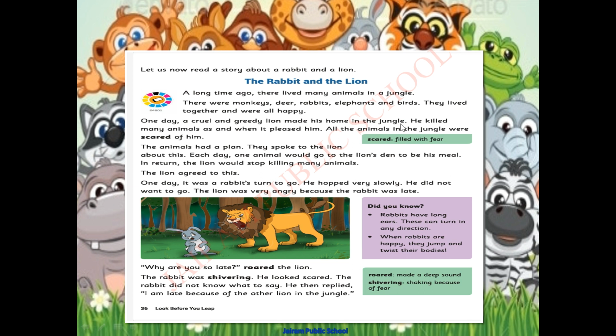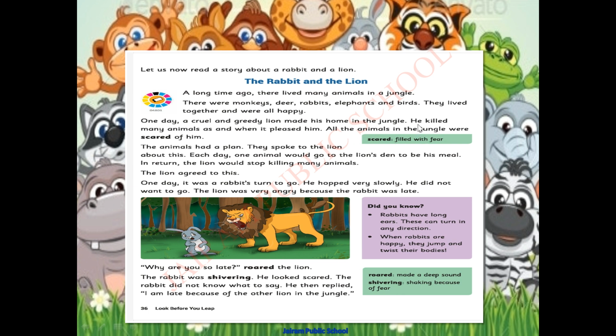What happened one day? One day a cruel and greedy lion made his home in the jungle. Cruel means very rude, cunning. And greedy means what? Everything is mine. That is the feeling of greediness. I want everything. That is the greedy habit. So one day a cruel and greedy lion made his home in the jungle.